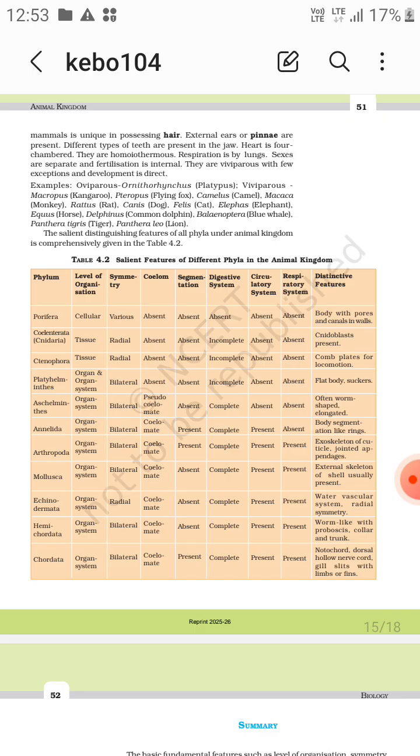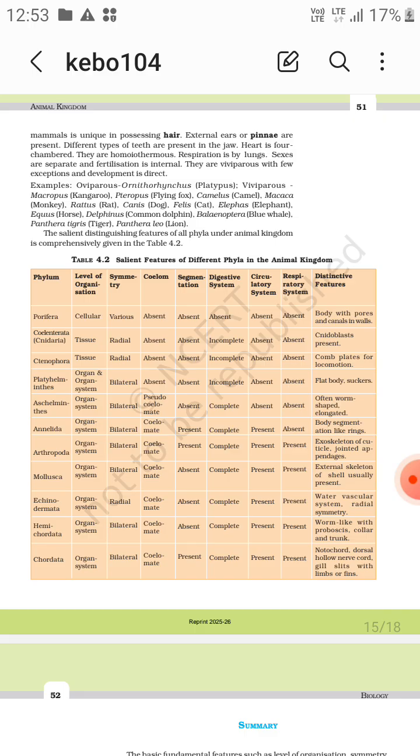Now digestive system. Porifera absent. Coelenterata, Cnidaria, and Platyhelminthes, digestive system is incomplete. That is, they do not have two openings. They have a common opening, which works as both anus and mouth. So incomplete till the Platyhelminthes.